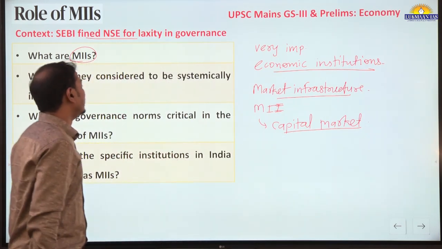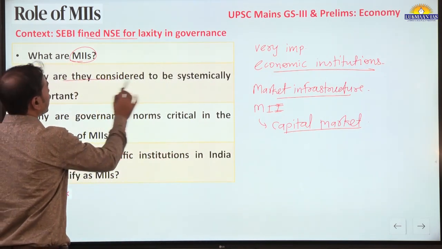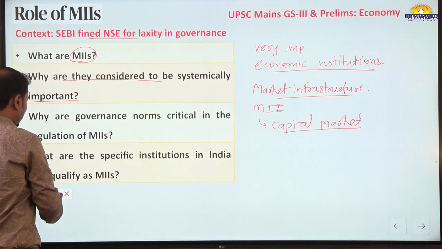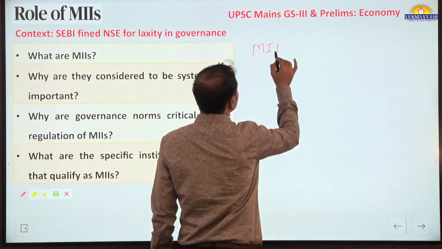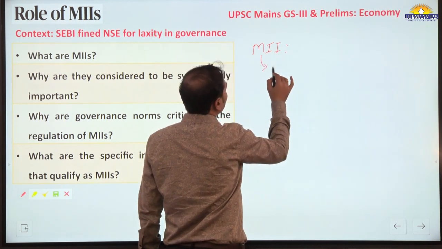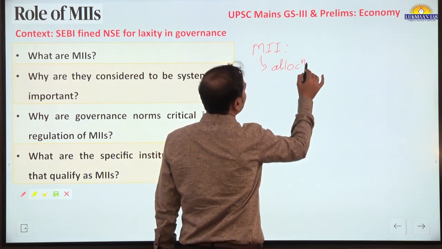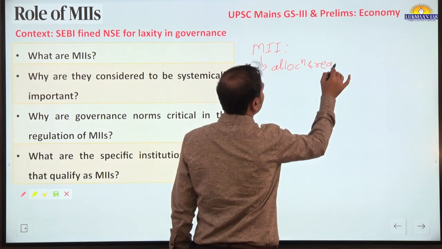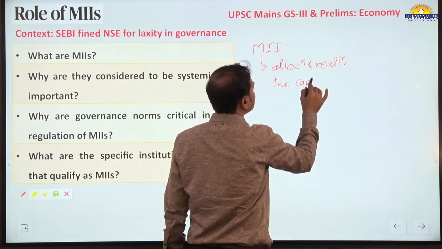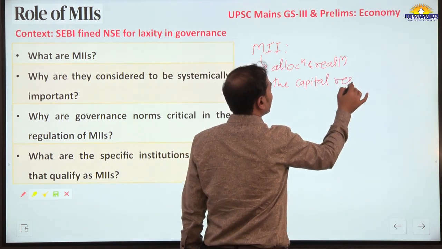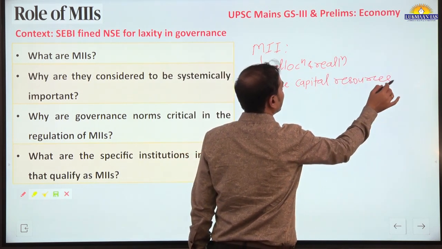Let's find out why they are considered systemically important. What is the function of these MIIs? The most important function of these MIIs is to allocate and reallocate the capital resources of the country.